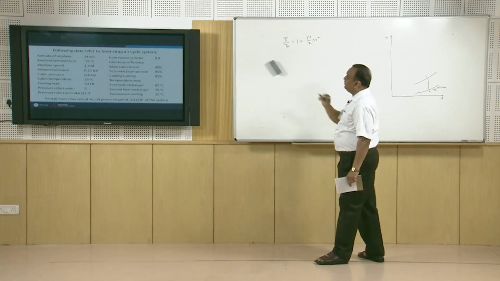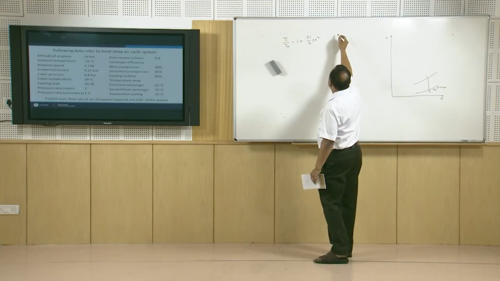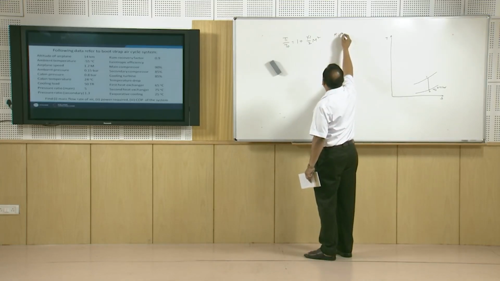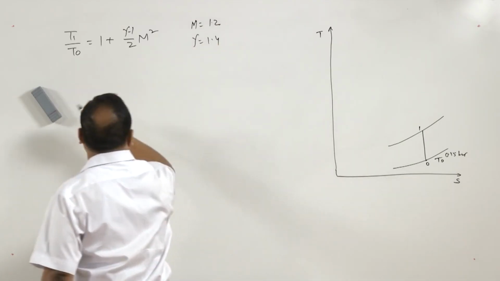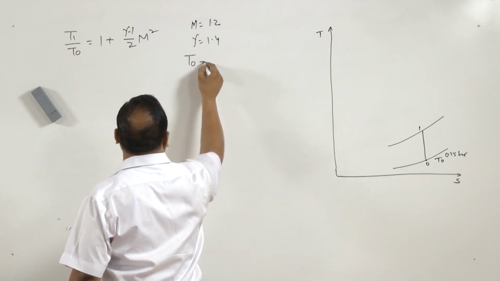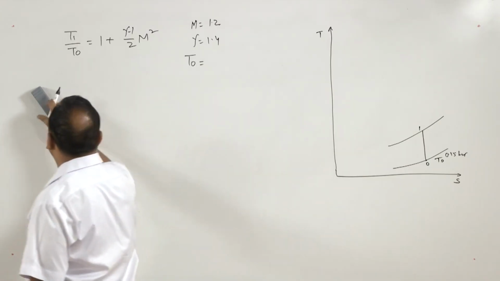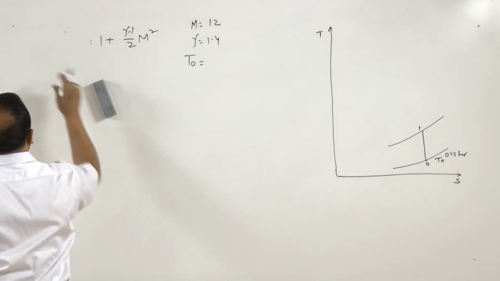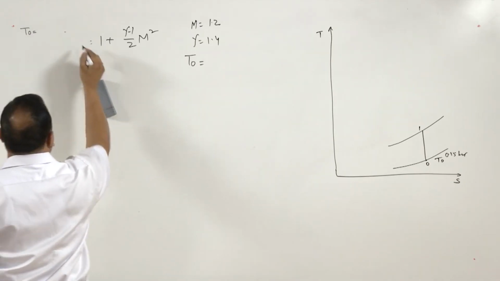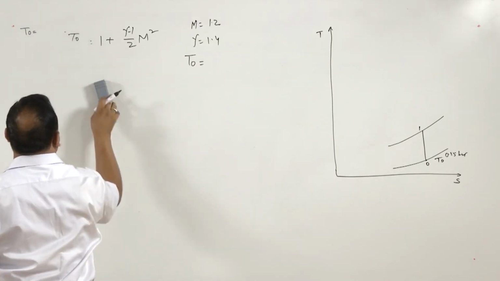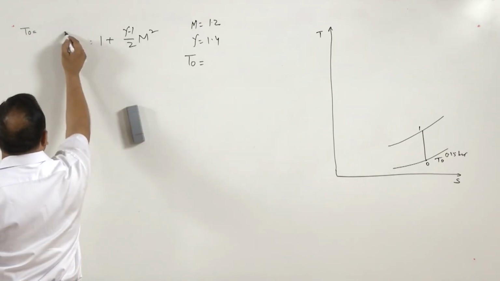Here the value of M is 1.2 and gamma is equal to 1.4.